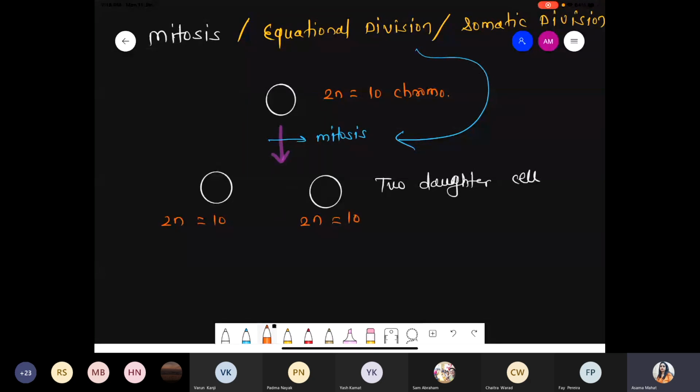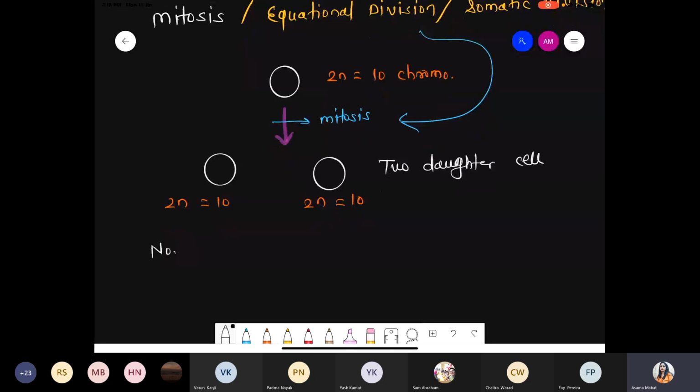So what is the meaning of equational division? Equational division is nothing but the number of chromosomes as well as the type of chromosomes are exactly the same as the mother cell. So what is the meaning of the equational division? That is number of chromosome as well as the type of chromosome.